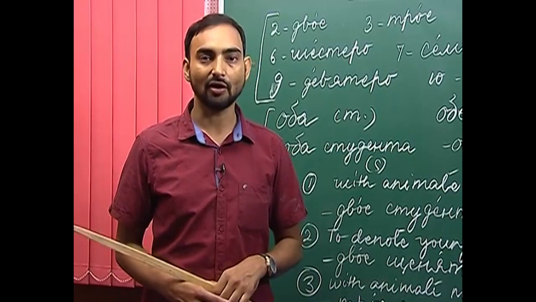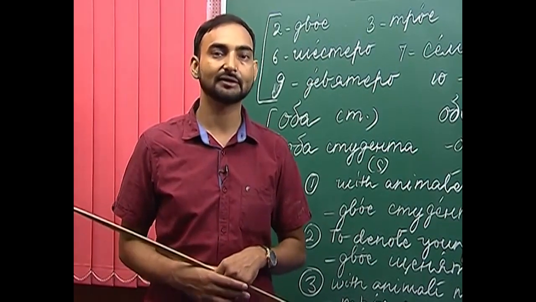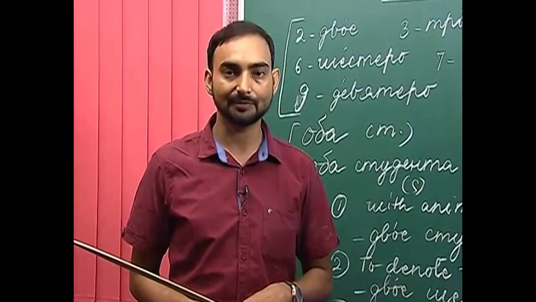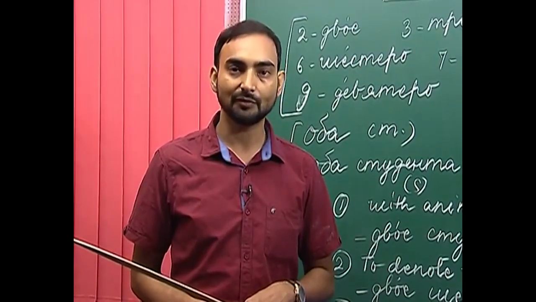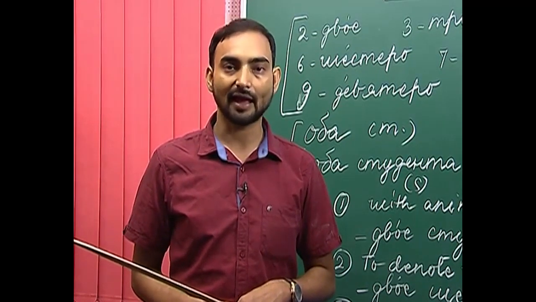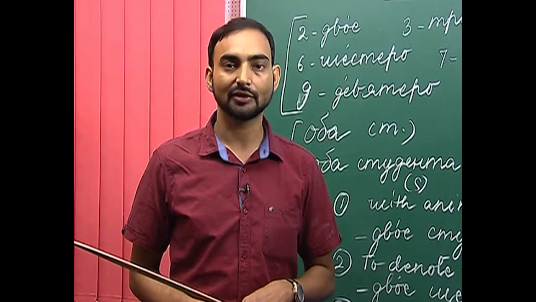So, this is all we have learned in this lesson. What all have we learned? We have learned the comparative degree of adjectives and adverbs, which are derived only from the qualitative adjectives or adverbs, and we have discussed the collective numerals. So, this is all for today.